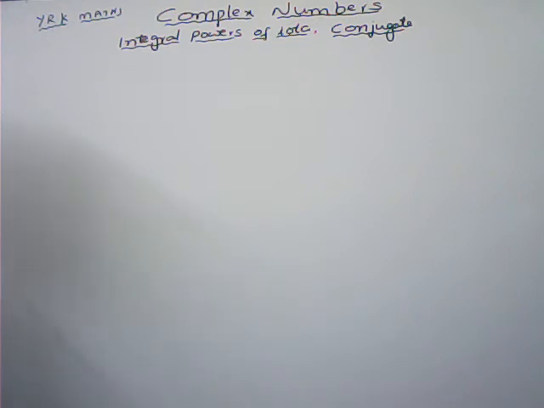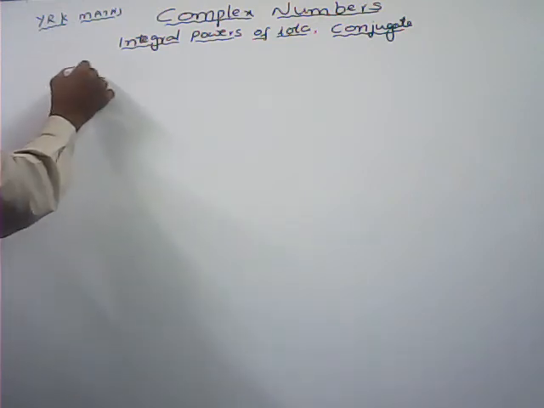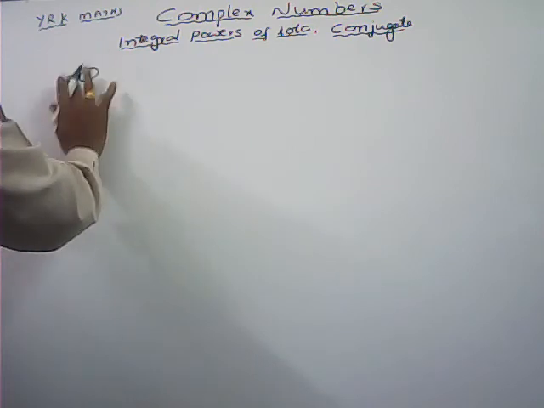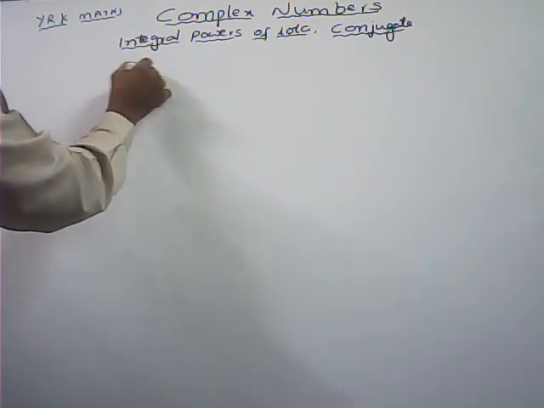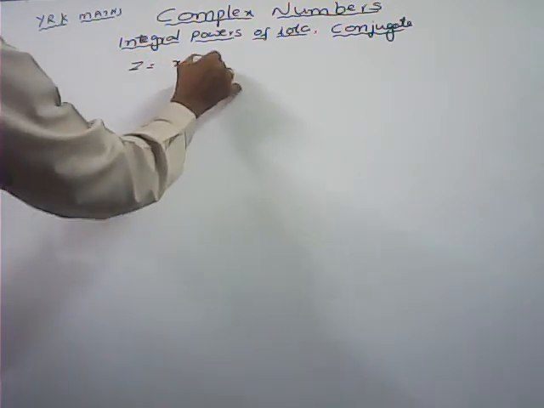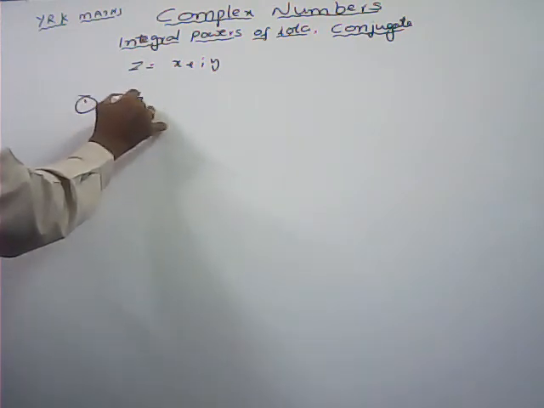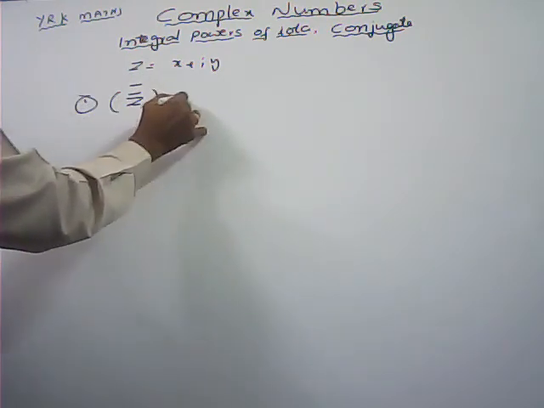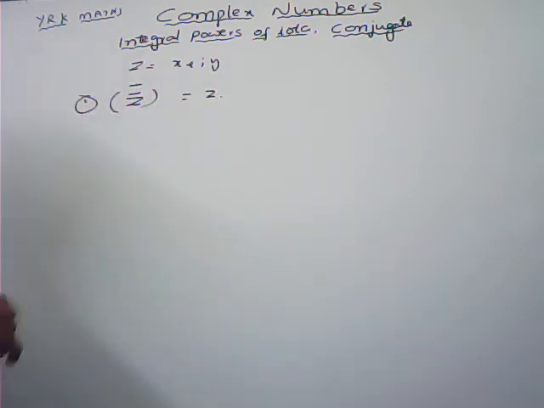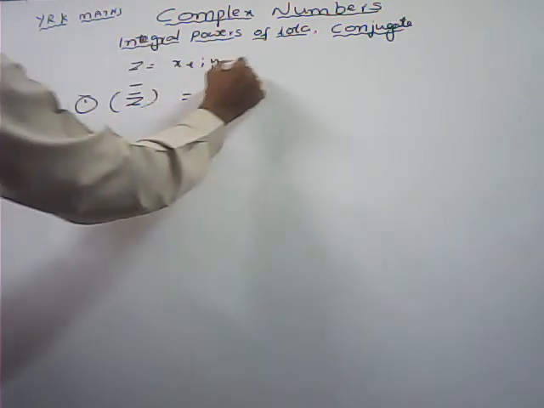Now we can discuss some properties of the conjugate of a complex number. Here I am taking z is equal to x plus iy. First one, z bar whole bar, we can get z only. This is the z. What about z bar?